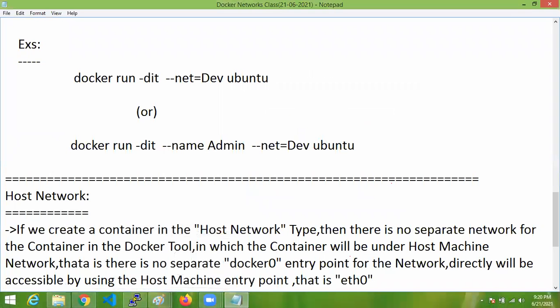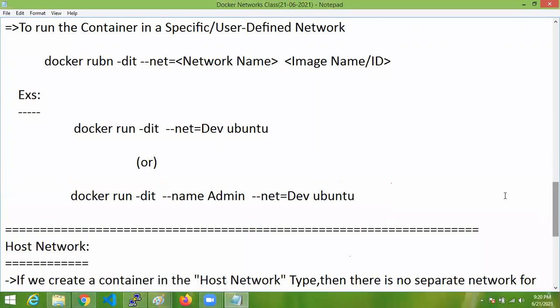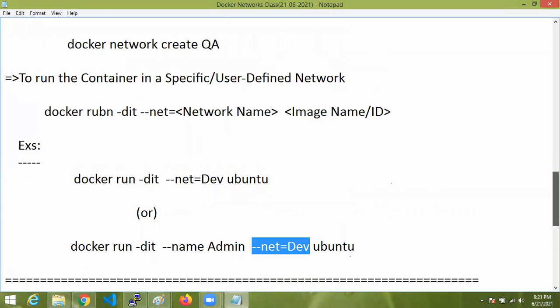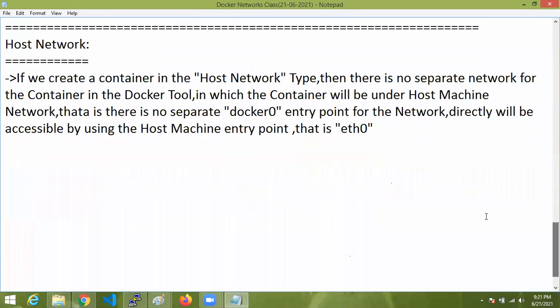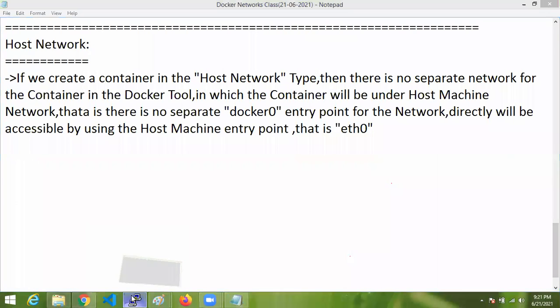How to run a container under a specific network, with net, we already know. Every customized network we create will be under bridge network only by default. But we have one host network also. If you want, you can do that. How to do it, we'll see now.